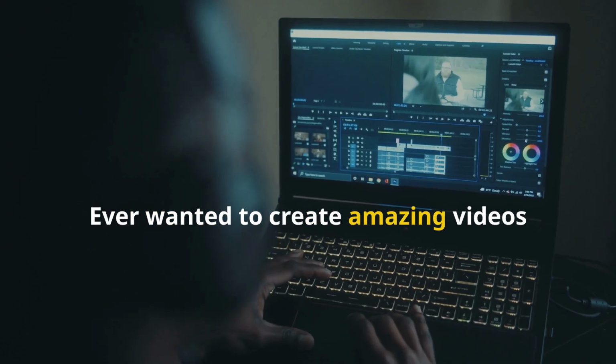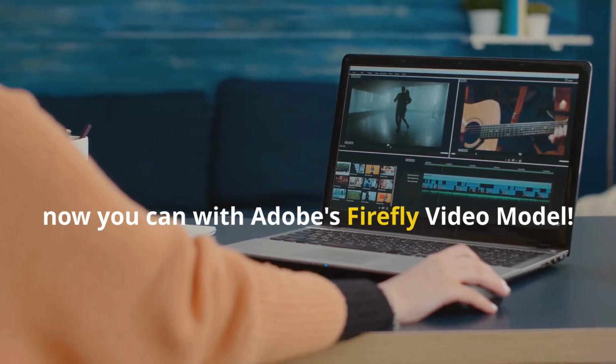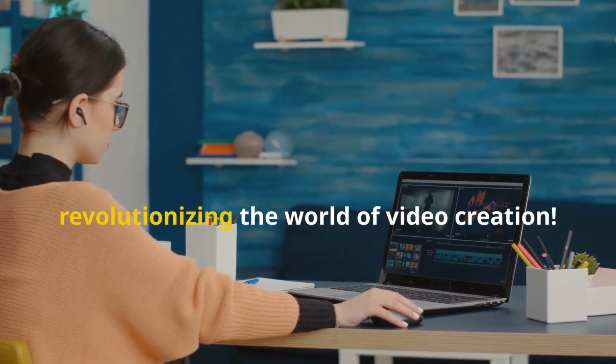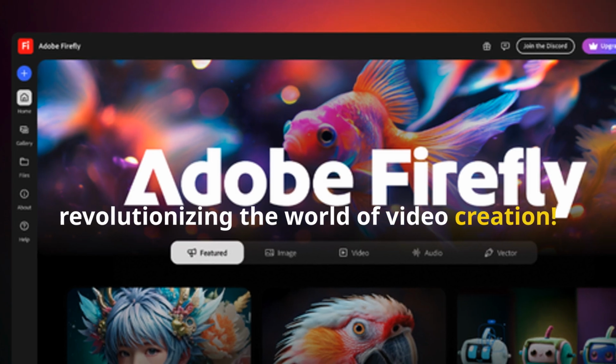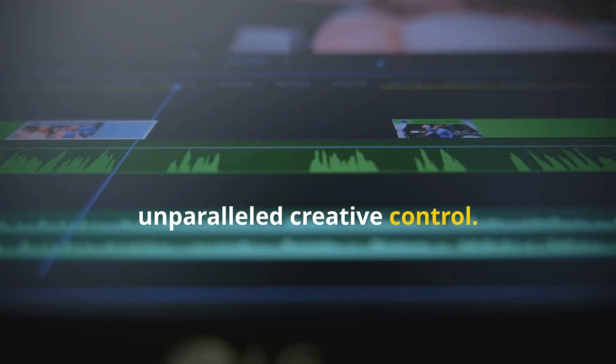Ever wanted to create amazing videos without breaking a sweat? Well, now you can with Adobe's Firefly video model. Adobe's Firefly video model is revolutionizing the world of video creation. This AI-powered tool gives you unparalleled creative control.